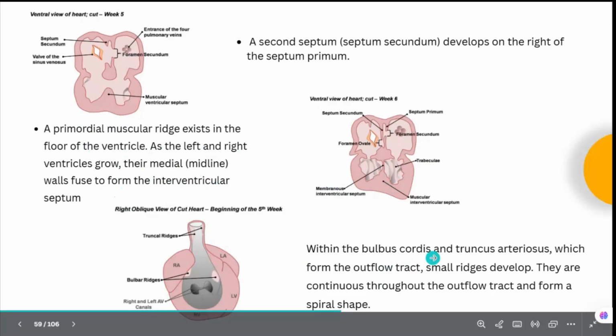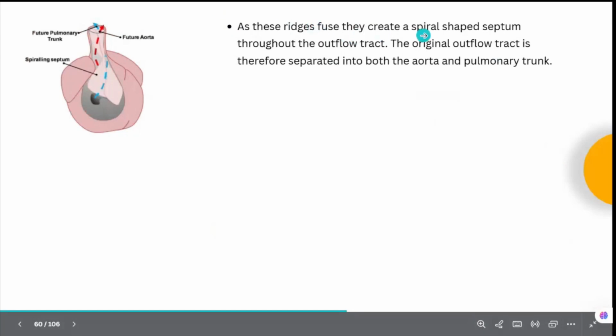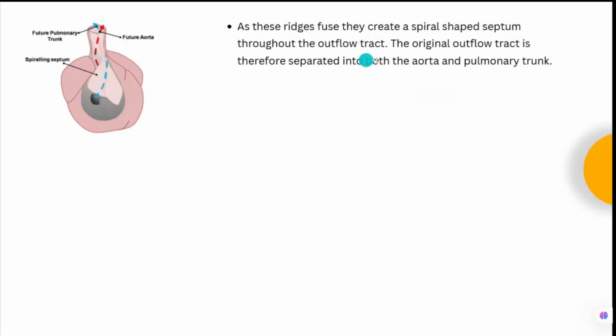Now we will see the truncus arteriosus and the bulbus cordis. Within the bulbus cordis and the truncus arteriosus, which form the outflow tract, small ridges will develop. They are continuous throughout the outflow tract, and they will form a spiral shape. So small ridges will develop in a spiral manner, and they are continuous throughout the outflow tract. Okay, as these ridges fuse, they create a spiral shaped septum throughout the outflow tract.